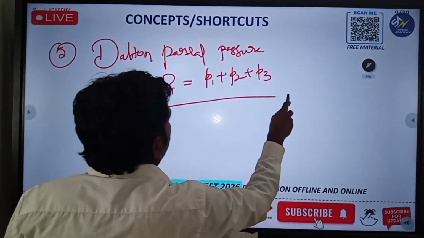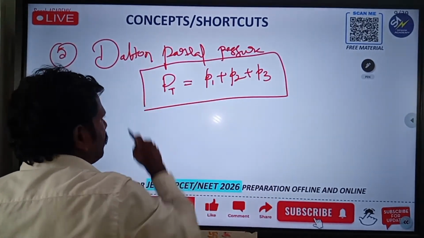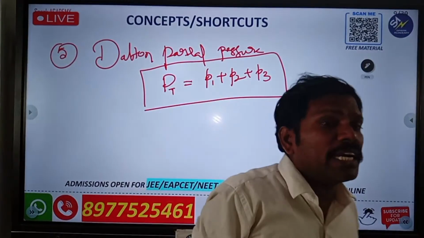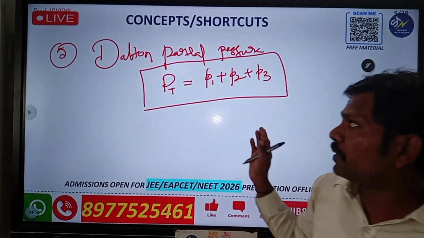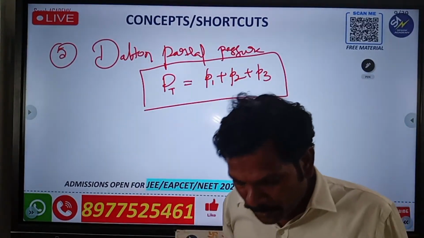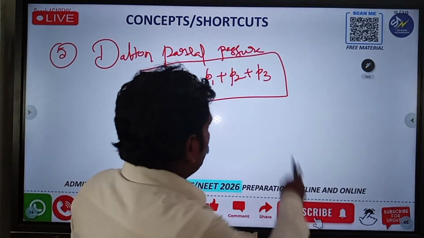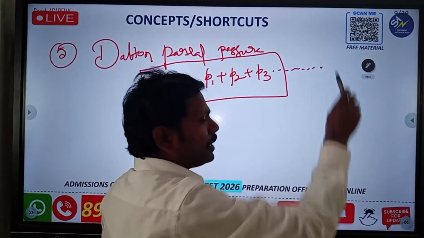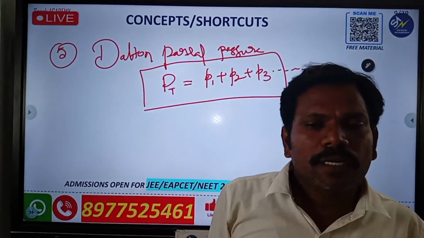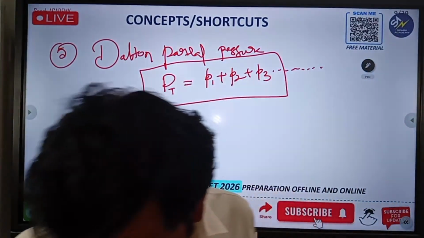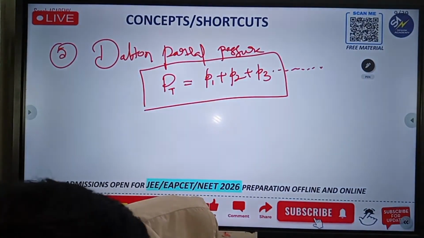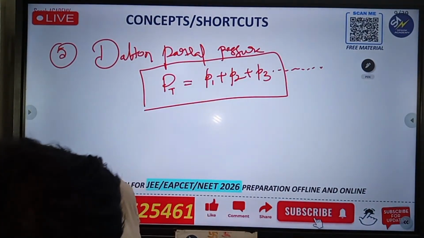If you take three gases, the total pressure of the gases is equal to the sum of the individual partial pressures. So simply I will write this formula: PT is equal to P1 plus P2 plus P3, etc. You can calculate all the gas pressures. That is partial pressure, Nana. Okay. Next, go for another one.